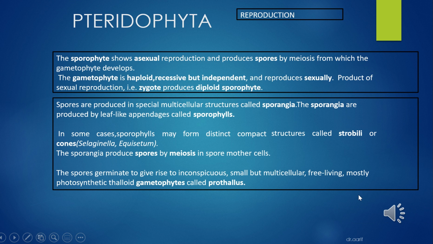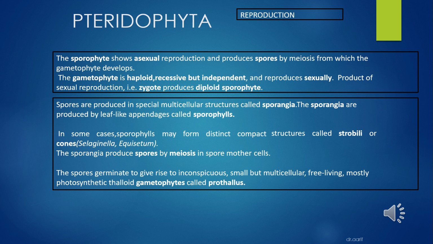The sporophyte shows asexual reproduction and produces spores by meiosis from which the gametophyte develops. The gametophyte is haploid, but independent and reproduces sexually. The product of sexual reproduction, that is the zygote, produces diploid sporophyte. Spores are produced in special multicellular structures called sporangia.